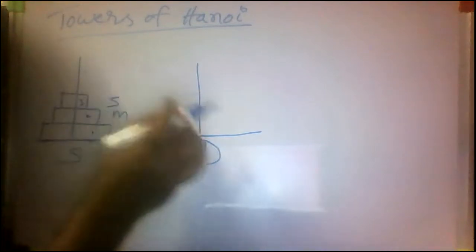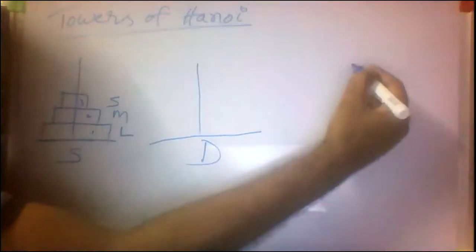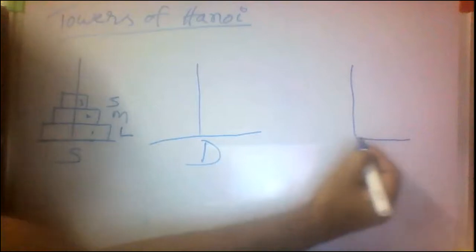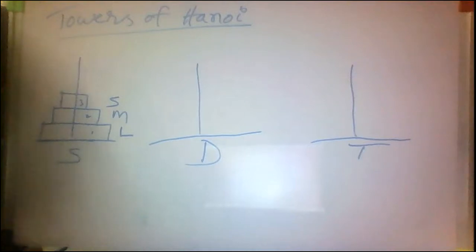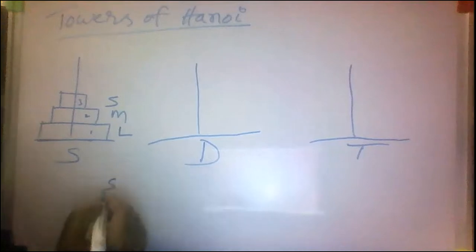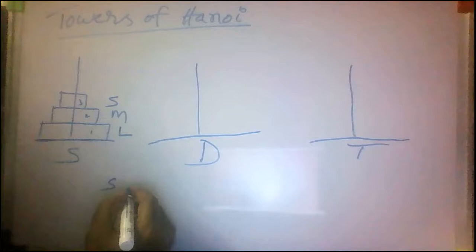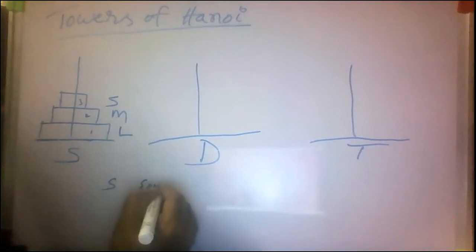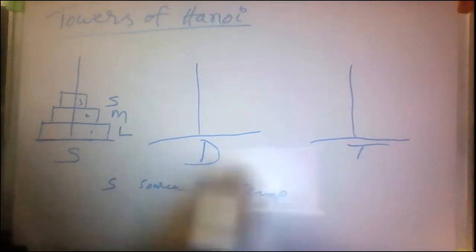As it is, I want to move from source to destination, with the help of the third pole, that is called the temporary tower, T. This is the third tower, the temporary tower. Clear? Remember, I want to move the small disk from source to the temporary tower.